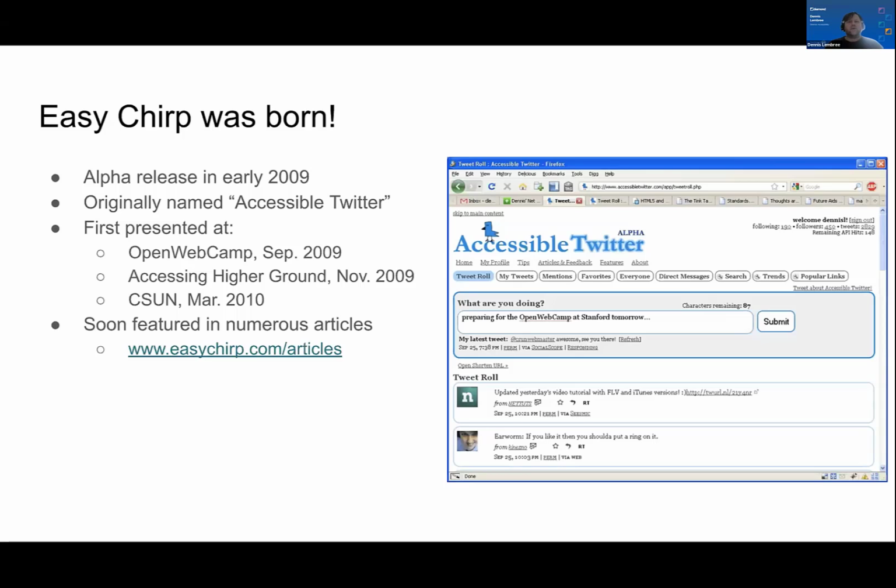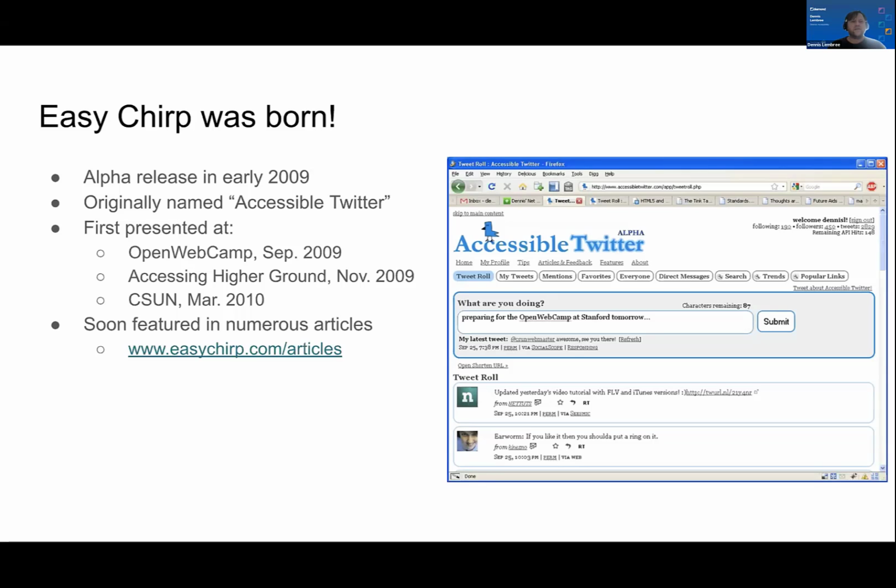And EasyChirp was born. Well, actually, it was called Accessible Twitter. In early 2009, as the story goes, my family was away for a few weeks visiting other family. So I plopped down. A coworker gave me the idea: hey, Dennis, if Twitter is not accessible, use the API and make it accessible. And I said, okay. And it was named Accessible Twitter.